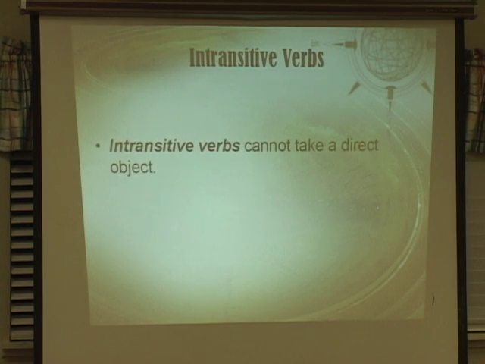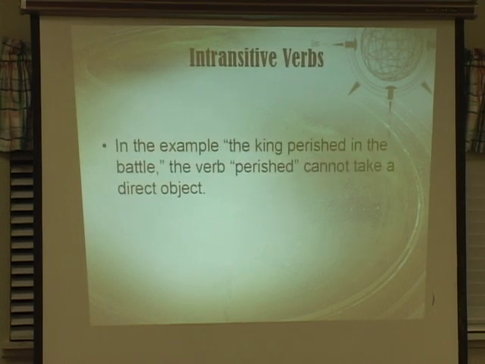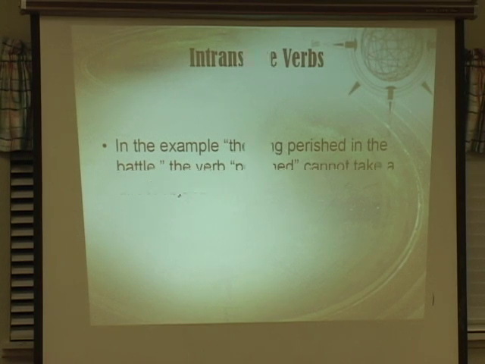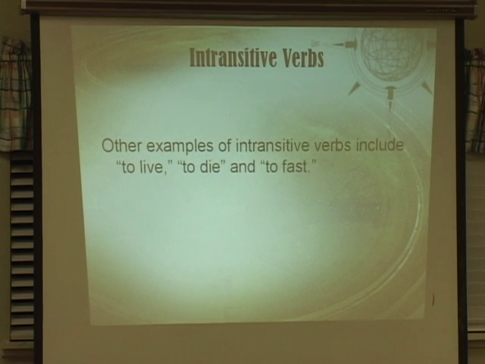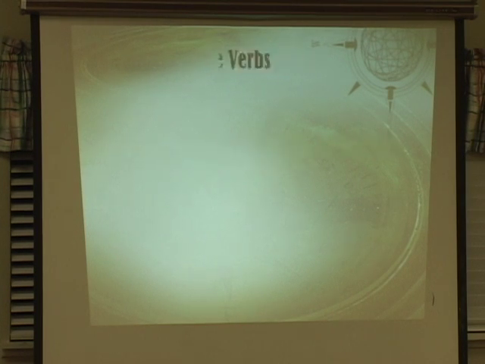Intransitive verbs cannot take a direct object. That's the first thing we should know about them. In the example, the king perished in the battle, the verb perished cannot take a direct object. Okay, so that would be an example of the intransitive verb. And other examples of intransitive verbs include to live, to die, or to fast. So they can't take a direct object. That's a simple distinction between intransitive and transitive verbs.